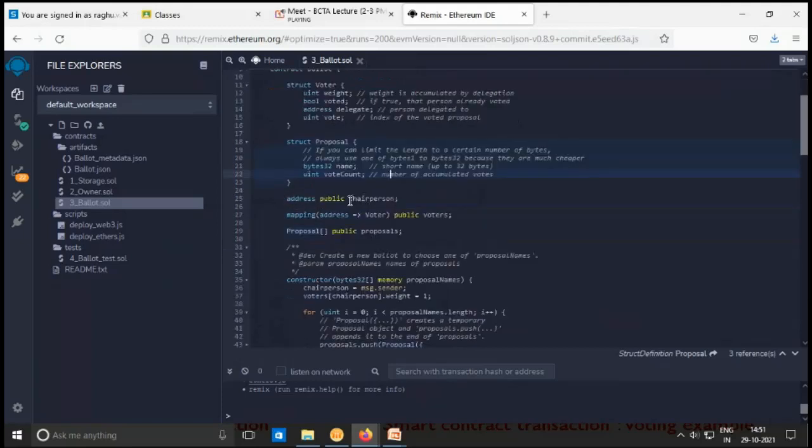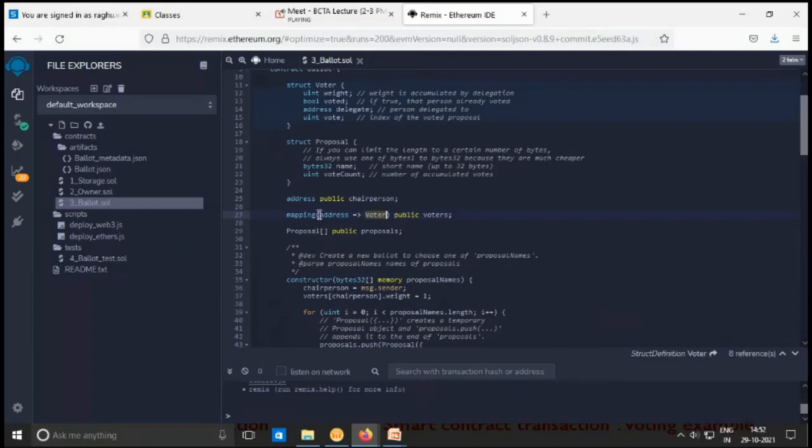Next is chairperson, who is the one known to everyone. So we need to know the public address of the chairperson. The address is public in nature. This is the access specifier, like public, private, protected that you have seen in C++. Like that, here public is an access specifier that we use. Next is mapping. Here a map has been used, address to voter.